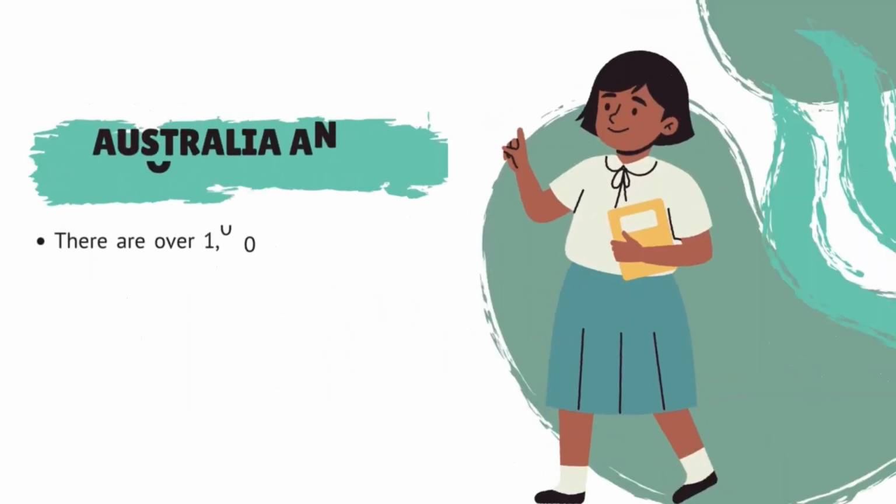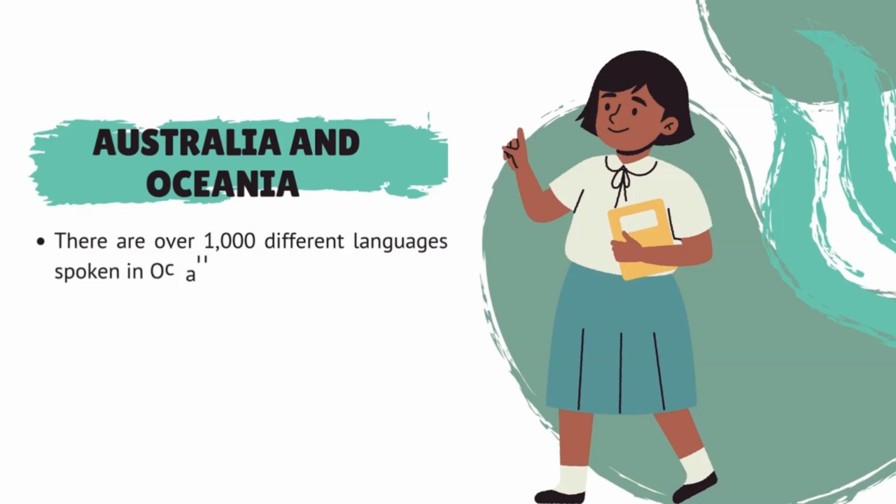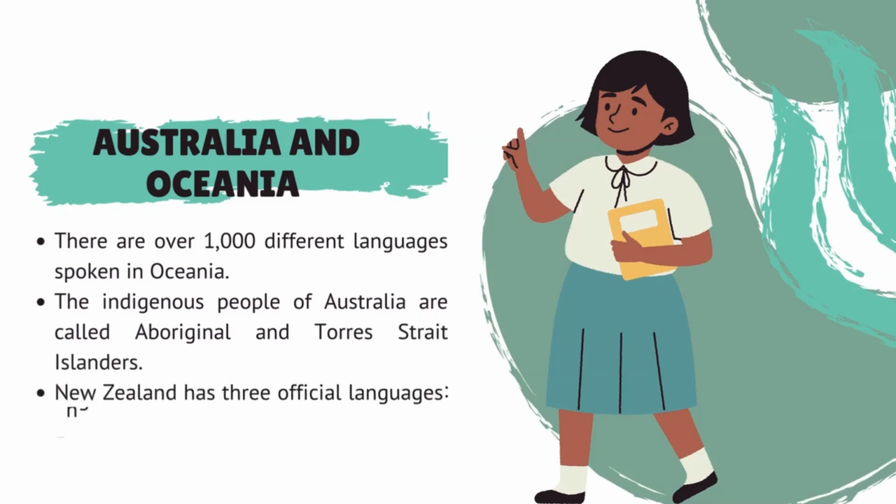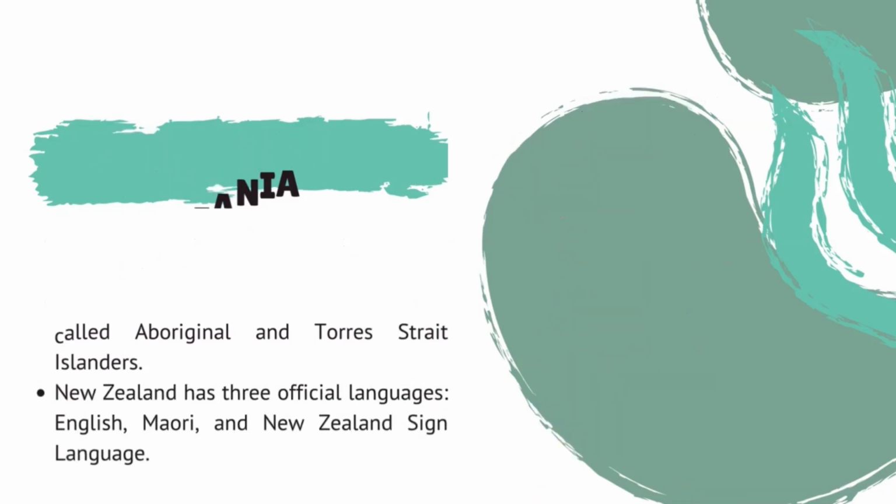Australia and Oceania. There are over 1,000 different languages spoken in Oceania. The indigenous people of Australia are called Aboriginal and Torres Strait Islanders. New Zealand has 3 official languages: English, Maori, and New Zealand Sign Language.